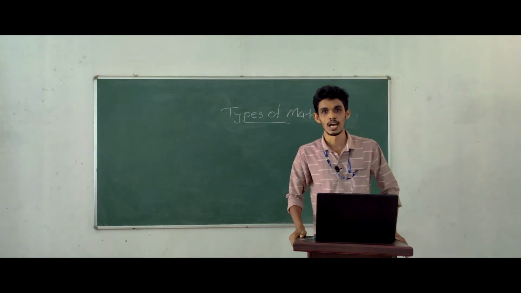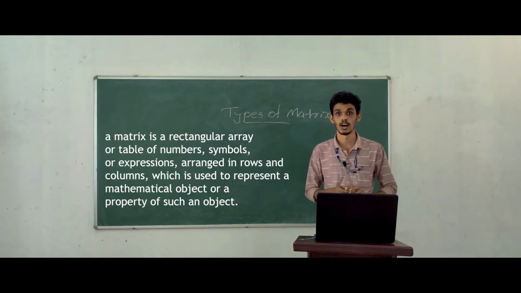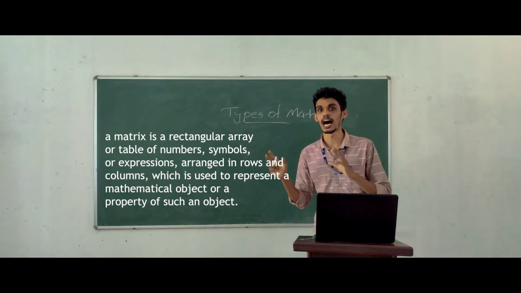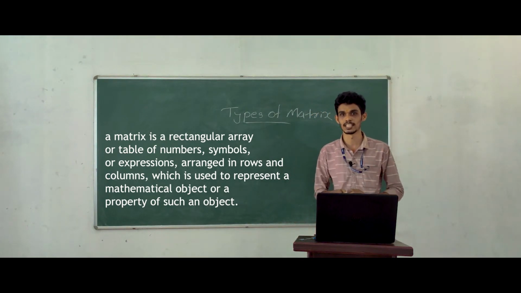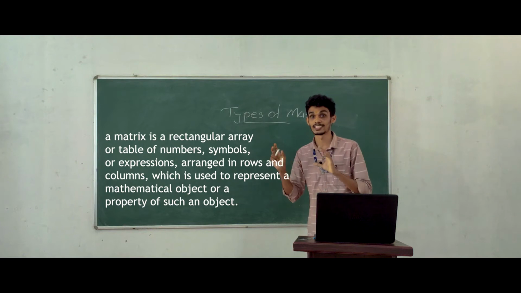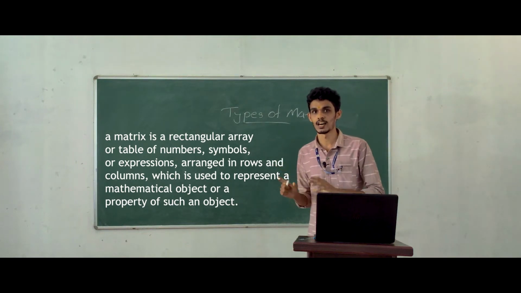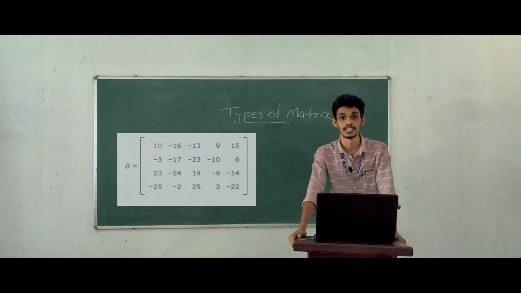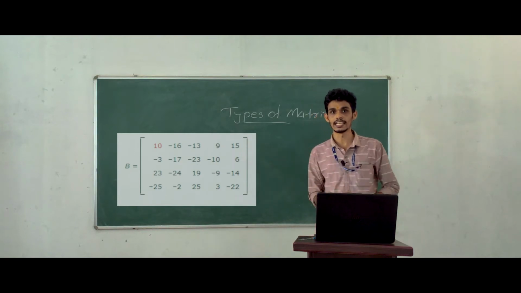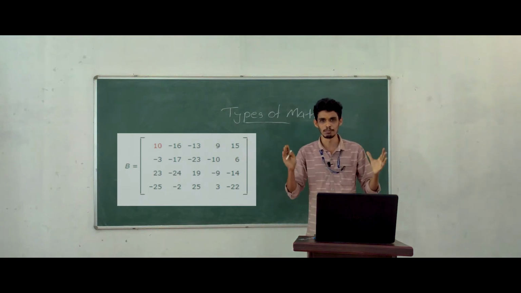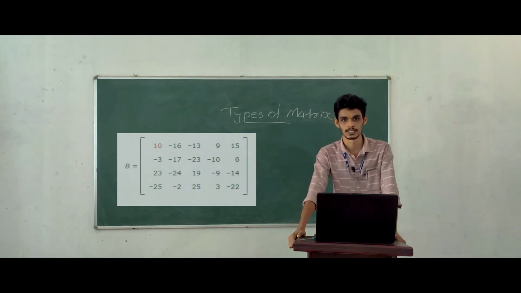In simple words, a matrix is a rectangular presentation of numbers, or a rectangular array of numbers. The numbers are arranged in rows and columns. They are interrelated in some manner.